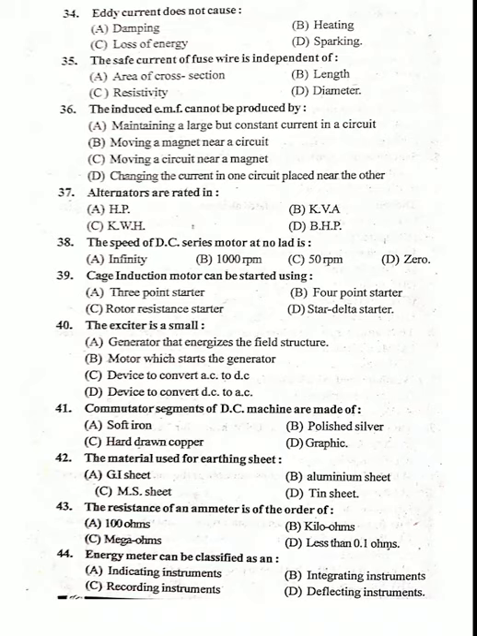Alternators are rated in... That's a simple question. Alternators are rated in kVA. Okay, 37 option B. 38. The speed of DC series motor at no load is what? That's also a common question. Infinity. We all know without any load the speed of a DC series motor is infinity.